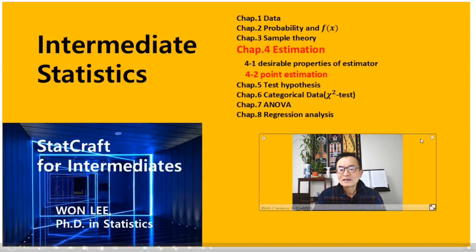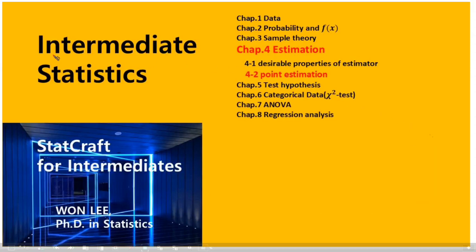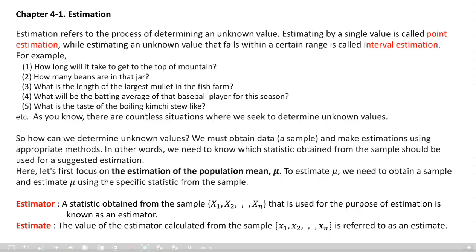Let's take a little review about terminology. An estimator is a statistic obtained from the sample. This sample is a theoretical sample, right? And an estimate is just the value of the estimator calculated from the real values, small x1, x2, xn.